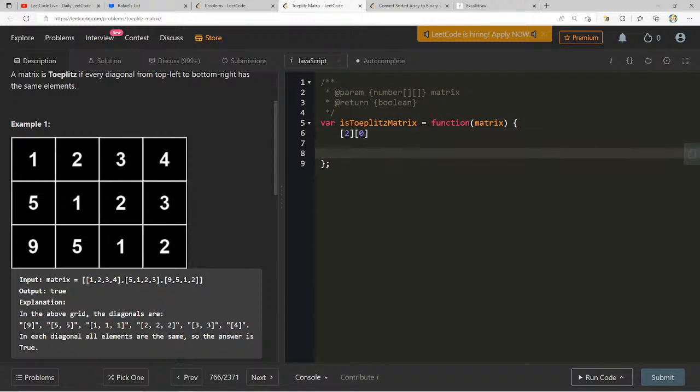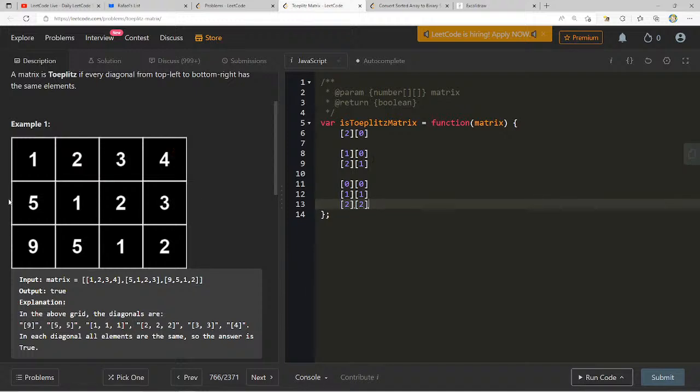That's like the first piece. And then to get the 5s, it's going to be row 1, column 0, and then row 2, column 1. To get the 1s, it's going to be row 0, column 0, row 1, column 1, and then row 2, column 2.